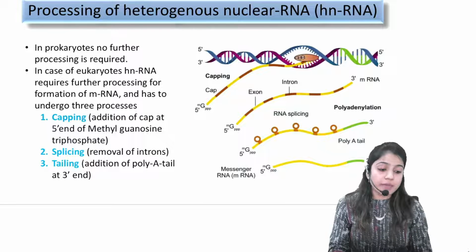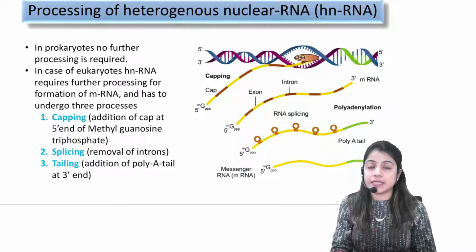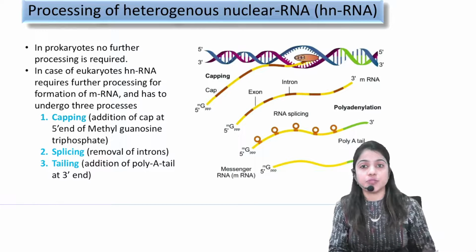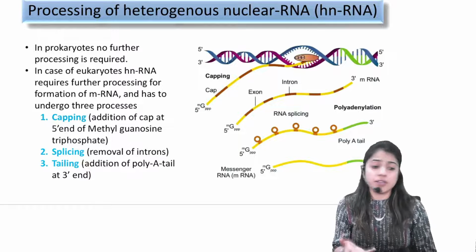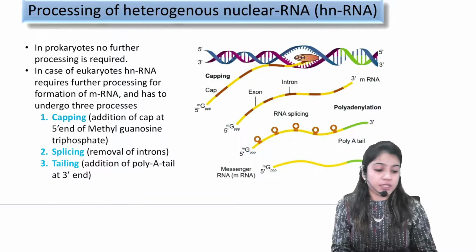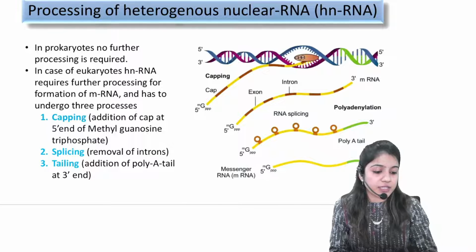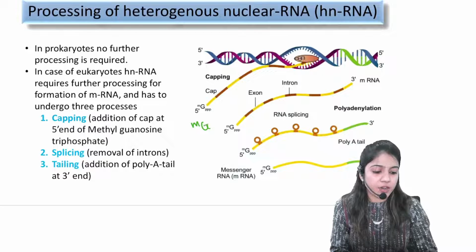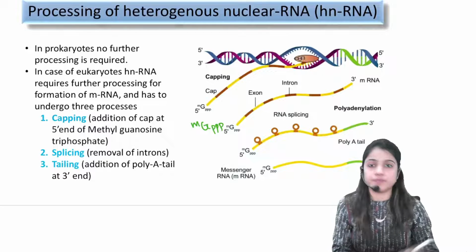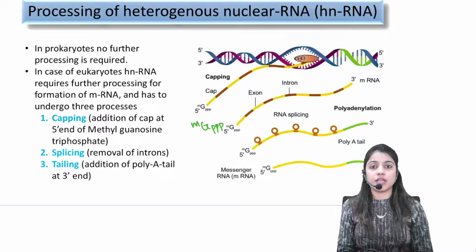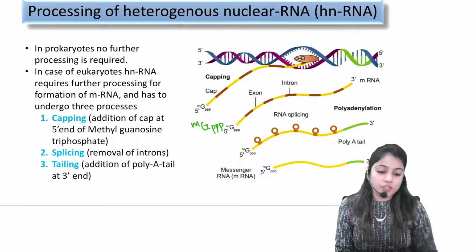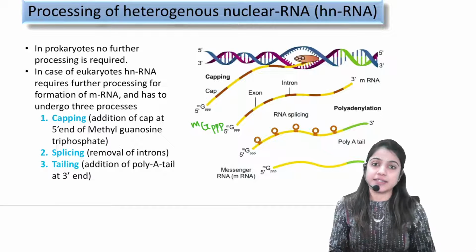Remember, a very important thing to remember, that is, methyl guanosine triphosphate cap is added at the 5 prime end. In exam, in a multiple choice question, it may be asked that cap has to be added at which position? It has to be added at the 5 prime position. Or what kind of cap is to be added? See, you have to write it this way only. Methyl guanosine triphosphate. Okay, this is the cap which we have added at the 5 prime end. This is the 5 prime end methyl guanosine triphosphate cap. So we are done with the first process, that is capping.